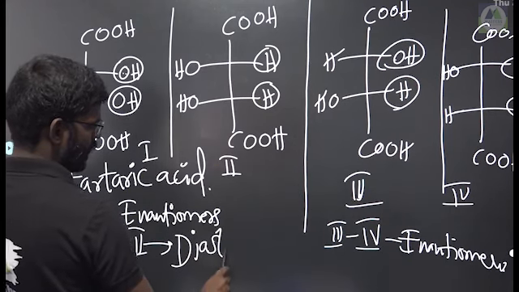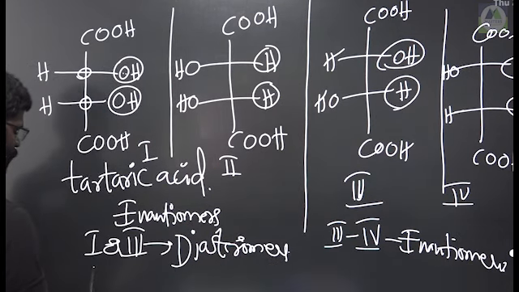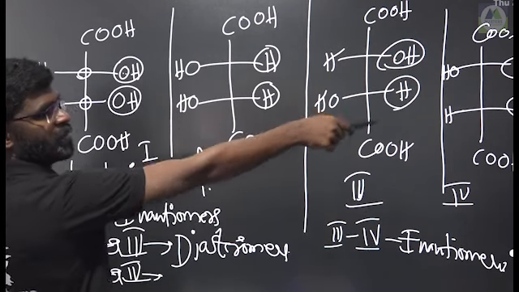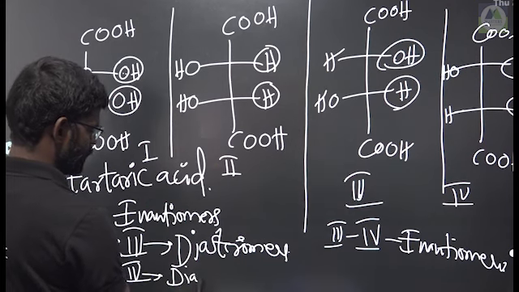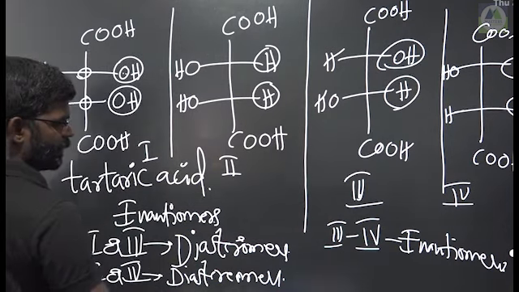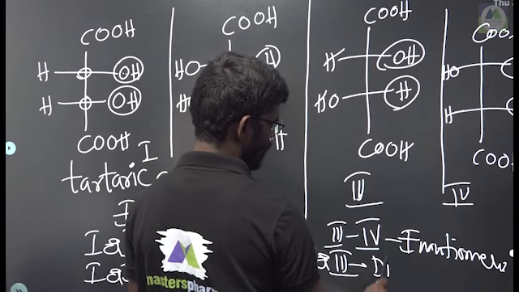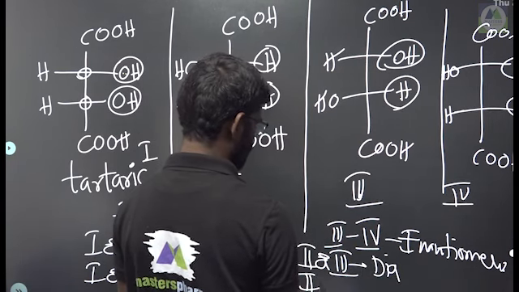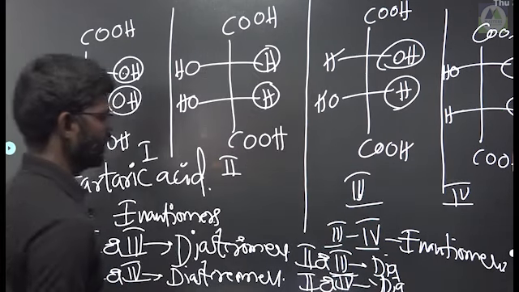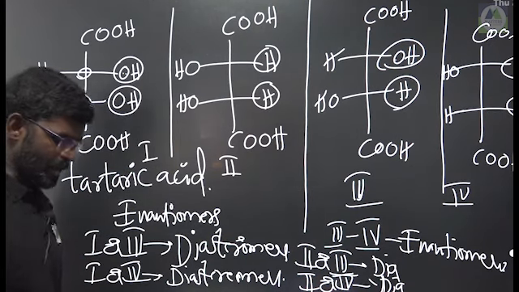The 1 and 3 relation is called diastereomers. And the 1 and 4 relation, observe carefully: OH, H, OH, these are also diastereomers. Right, next the 2 and 3 relation. The 2 and 3 relation is also diastereomers, and the 2 and 4 relation is also diastereomers. Observe carefully all the structures. So this is the classification of enantiomers as well as diastereomers.